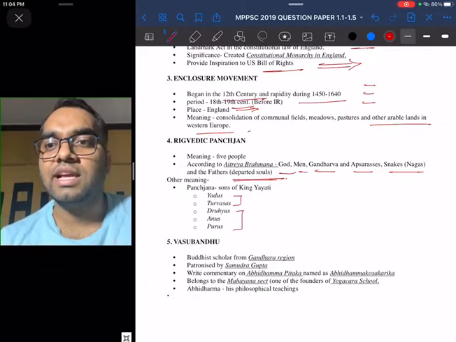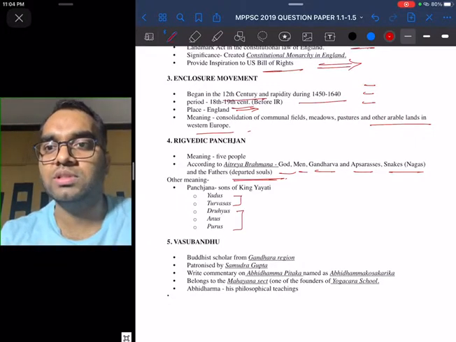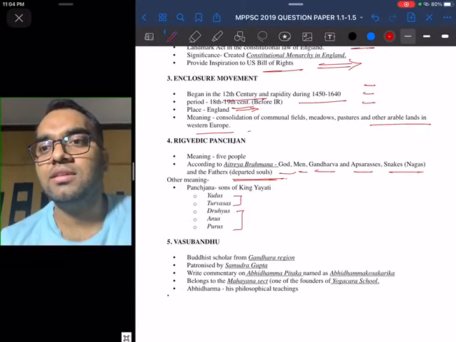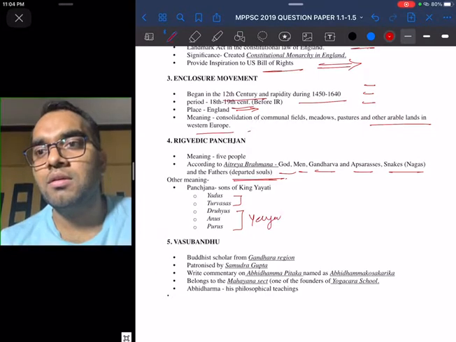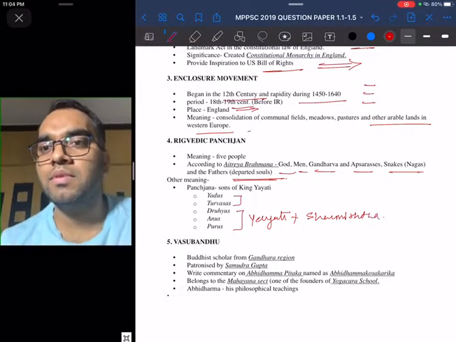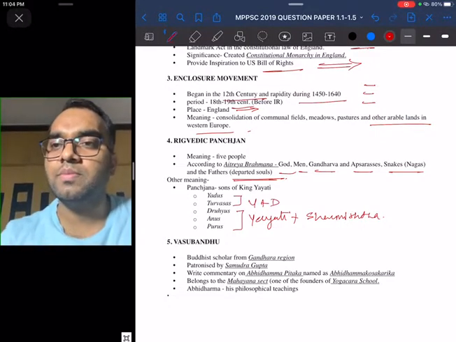Then the next 3, Druhyus, Anus and Purus, are the sons of King Yayati and Queen Sharmishtha. So we can write this also.